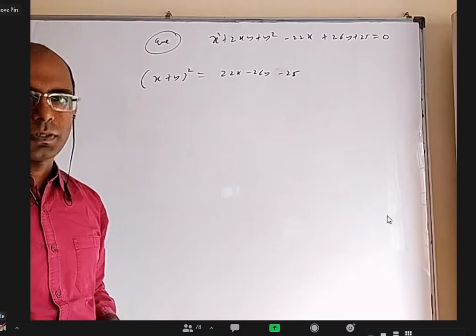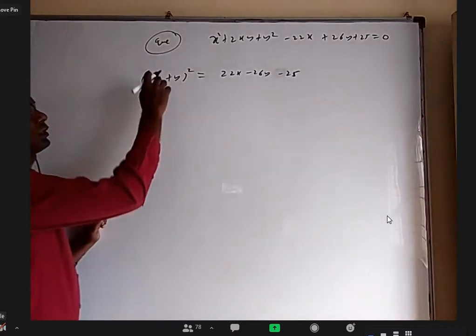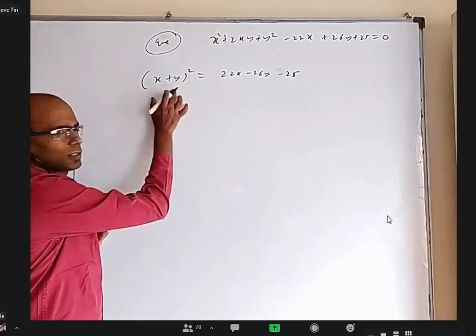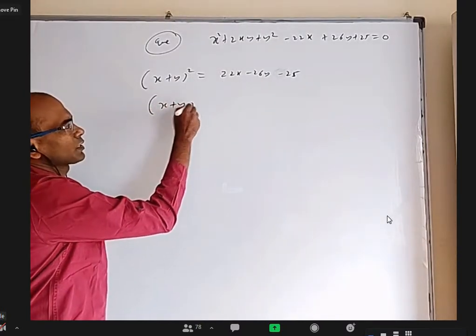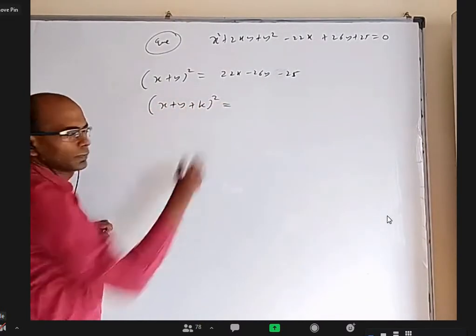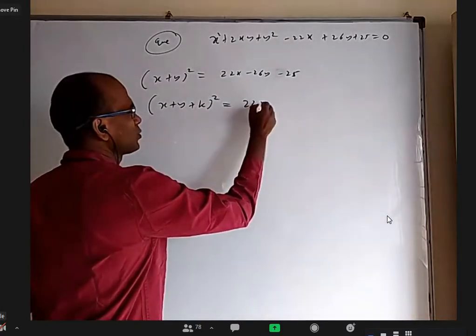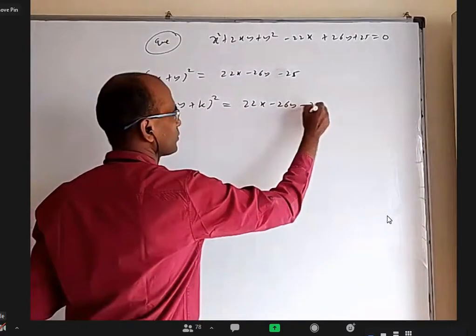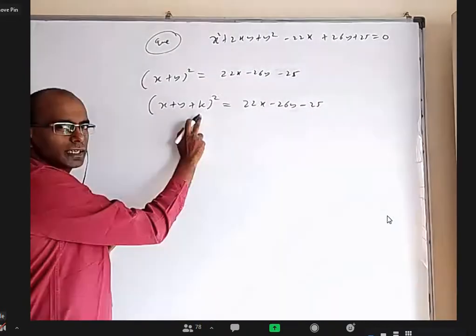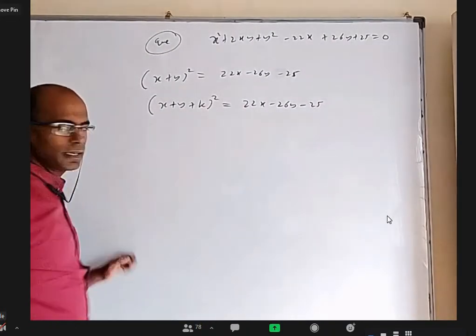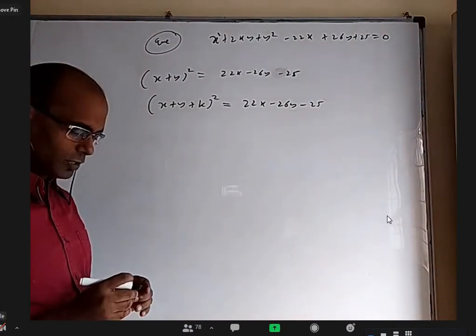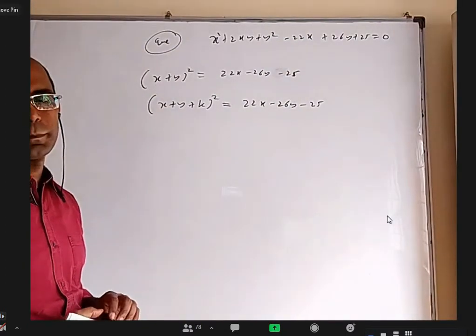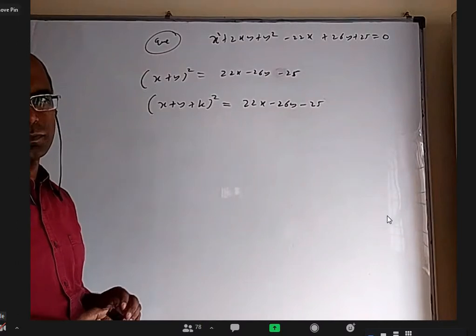Yes, sir. So if this is not directly perpendicular to this, the next possibility is there may be a constant. I don't even know what that is, so I will add k here: 22x minus 26y minus 25. Because I added k here, can anybody tell me what I should add on the right side? Are you sure? Only that? Plus 2k into (x plus y).